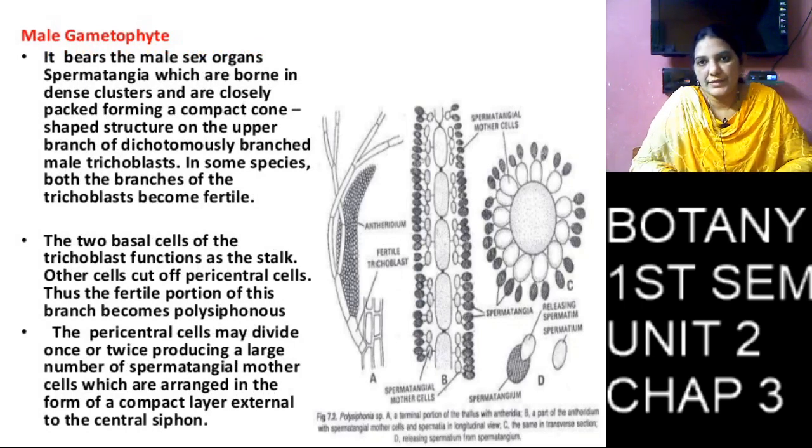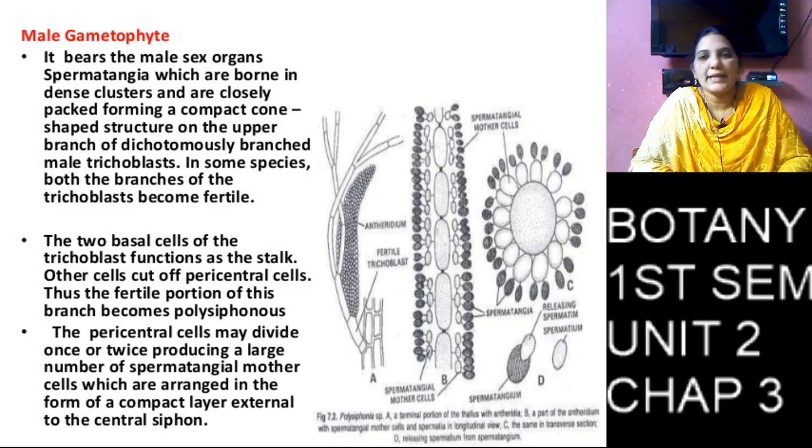So gametophyte is divided into two types: one is the male gametophyte and the other is the female gametophyte. Coming to the male gametophyte, the thallus produces only male sex organs. The female gametophyte produces female sex organs only.